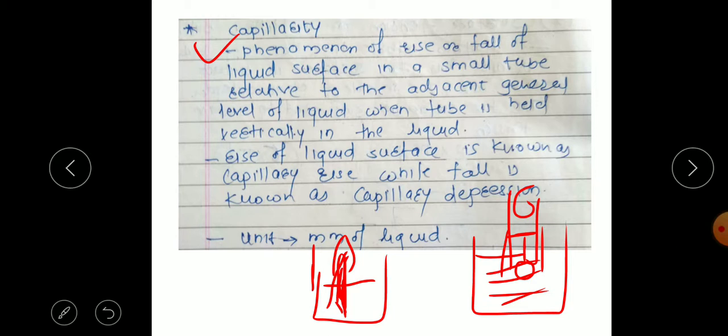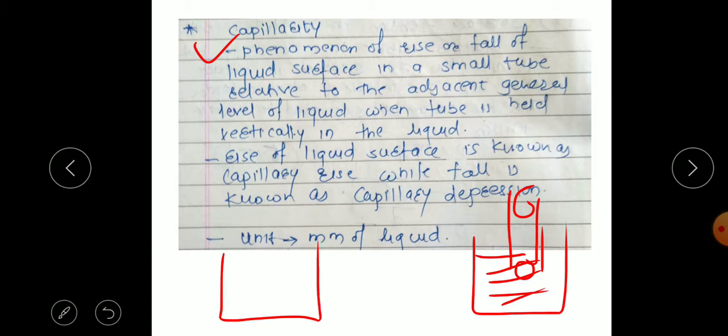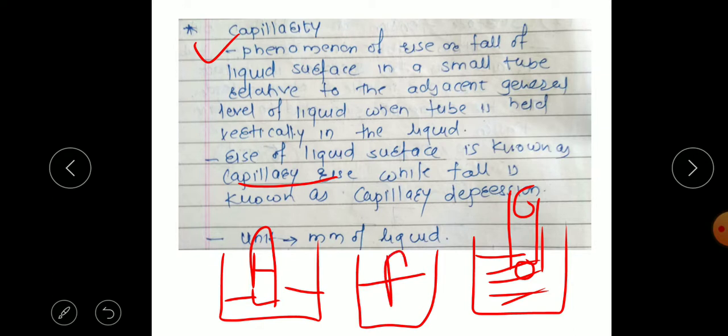So for the rise of liquid, there are two phenomena. Sometimes the liquid will rise above the adjacent level of the liquid. Suppose this is the adjacent level. This is called the capillary rise. Or in some fluids, the liquid level in the tube falls below the adjacent level of the outside surface of the liquid. That is called the capillary fall or depression.